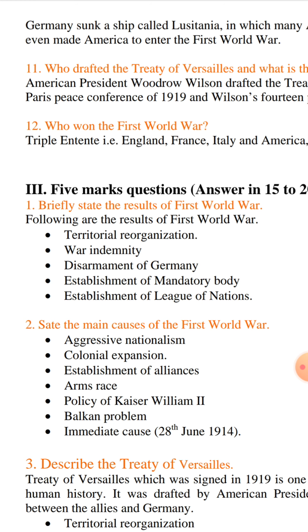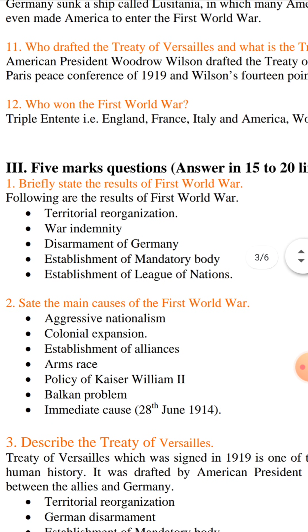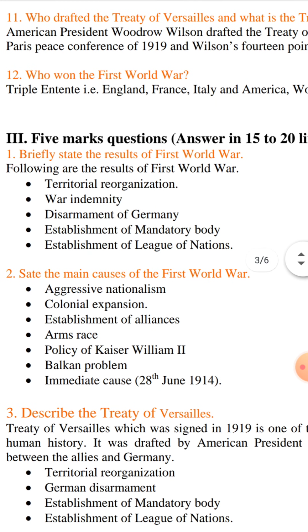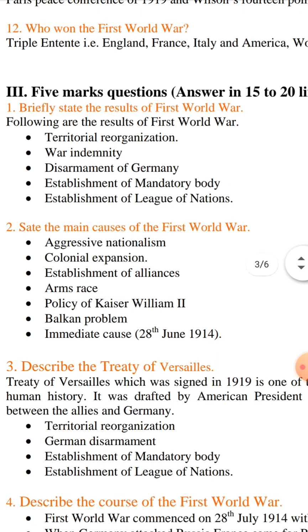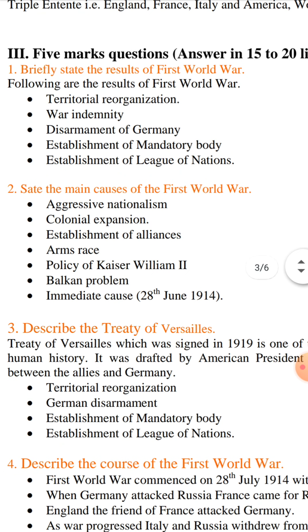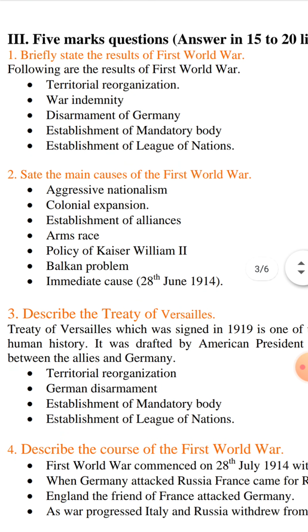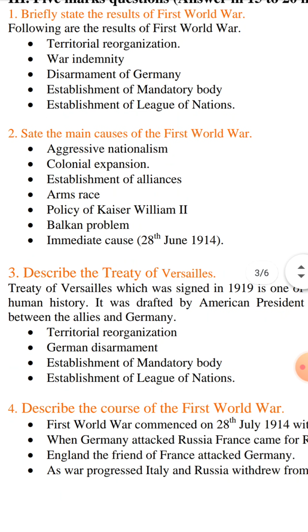Territorial organization, war indemnity, disarmament of Germany, establishment of mandatory body, establishment of League of Nations. Main causes of First World War: aggressive nationalism, colonial expansion, establishment of alliances, arms race, policy of Kaiser William, Balkan problems, immediate causes, 28th June 1914.